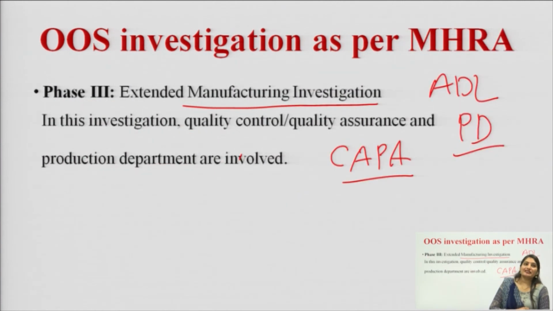Last is phase 3 investigation, known as the extended manufacturing investigation, in which all the departments of the manufacturing industry are involved, right from the R&D department, production department, quality control, quality assurance, prototype design lab, and analytical development lab. All are involved in the CAPA action, corrective action and preventive action.